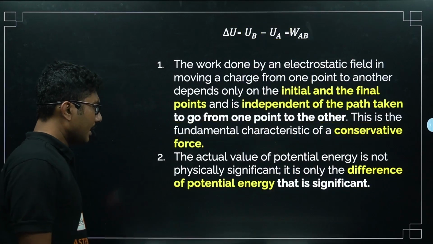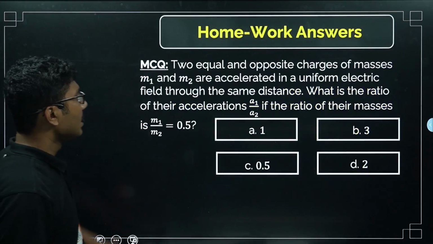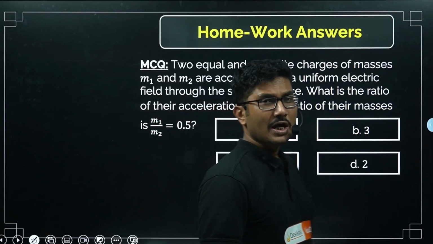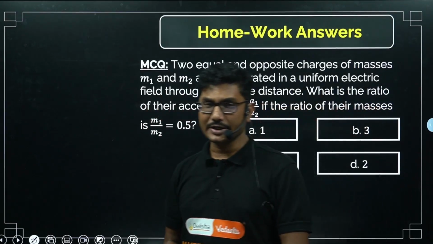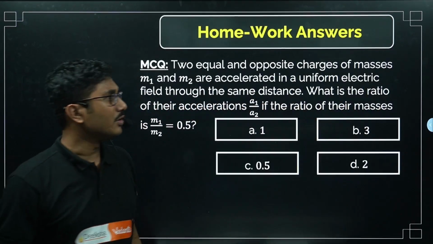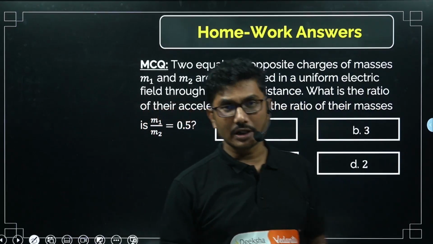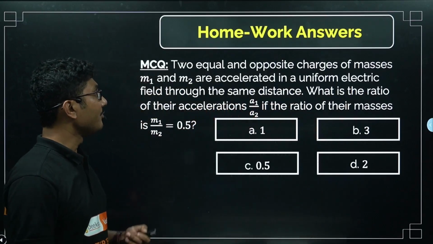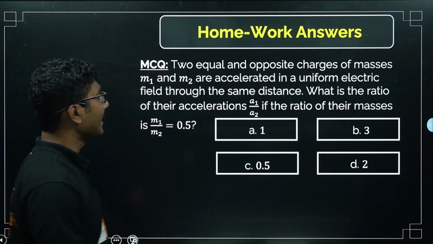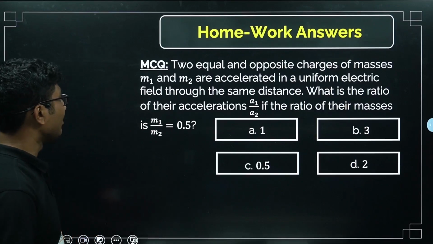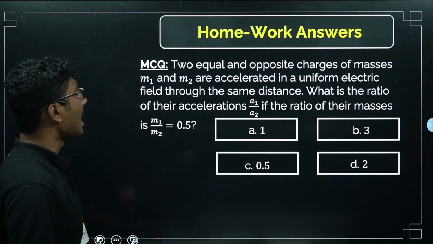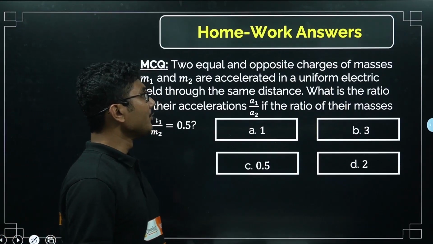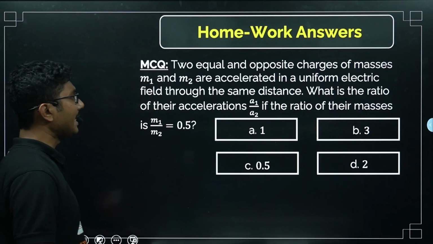Next, let us solve the homework problems that we have given in our previous lecture. In previous lecture, I have given you 2 homework problems. Before moving further, let us discuss the homework problem from the previous class. 2 equal and opposite charges of masses m1 and m2 are accelerated in a uniform electric field through the same distance.